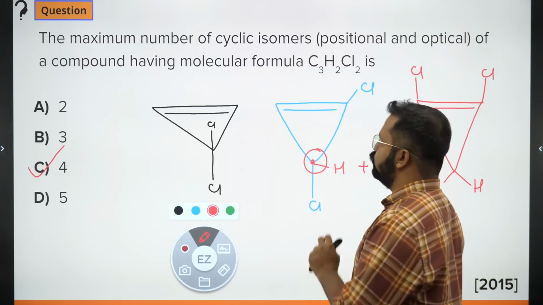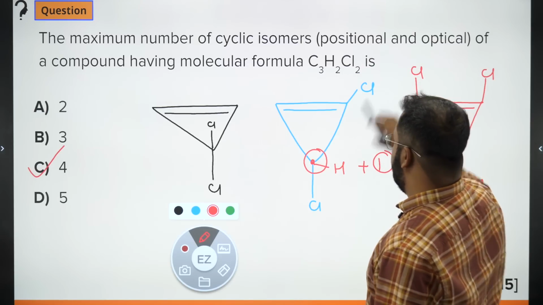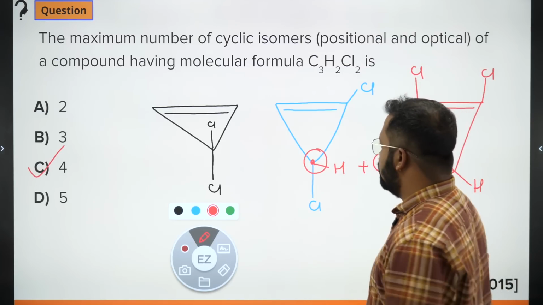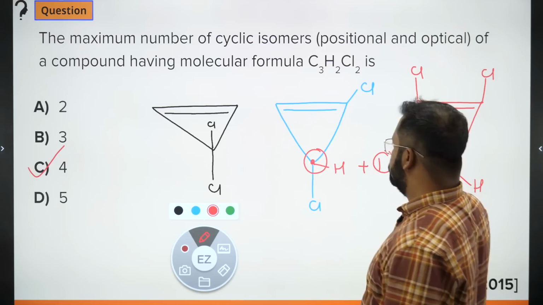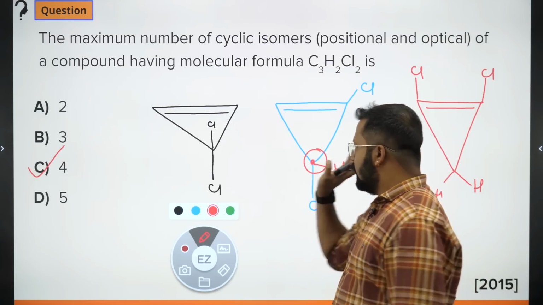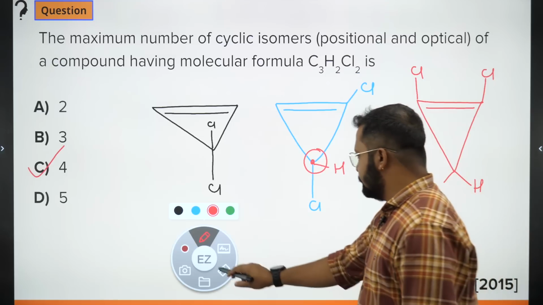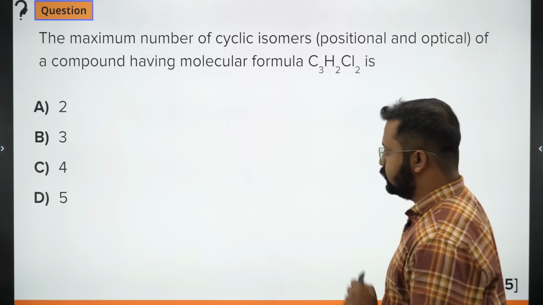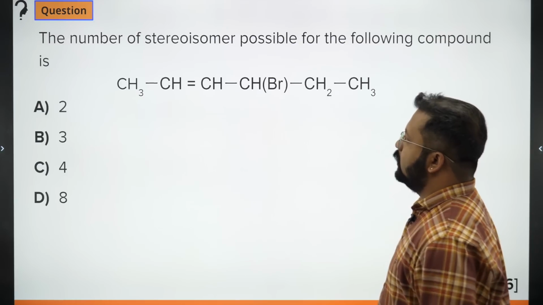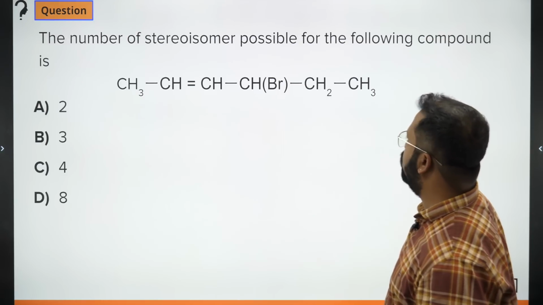Clear? हमें पूछा गया था positional and optical. So position optical मिला के बताना है. So all of these look like position. We are changing the position, and which is optical? This one is showing optical activity. ठीक है? चलो. Next, the number of stereoisomers possible for the following compound.